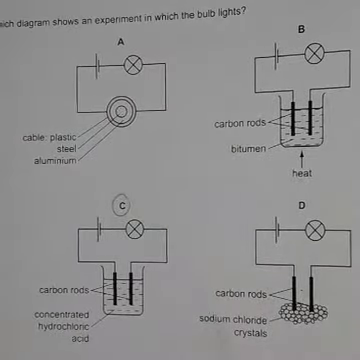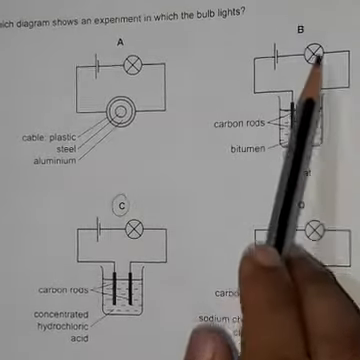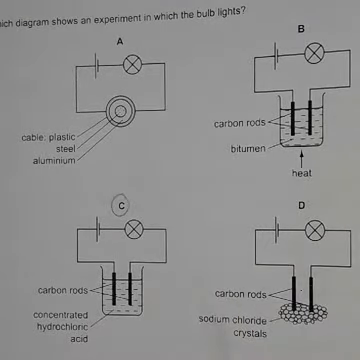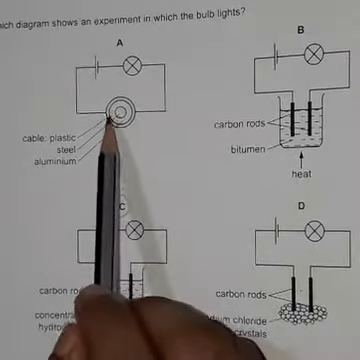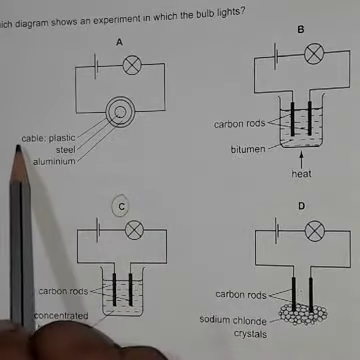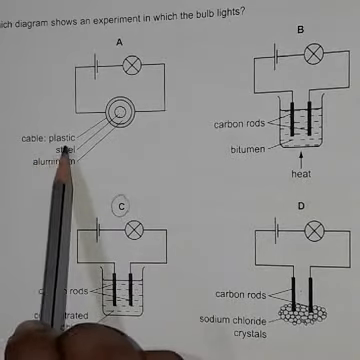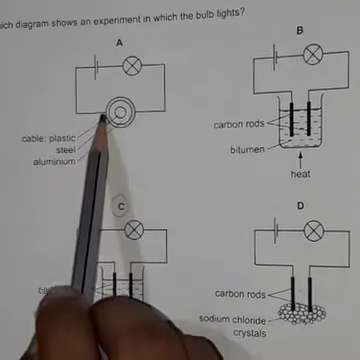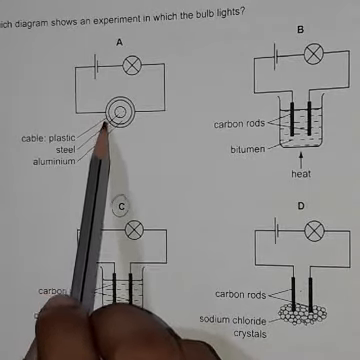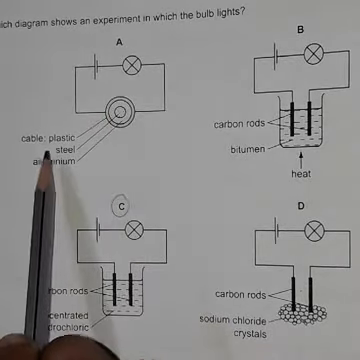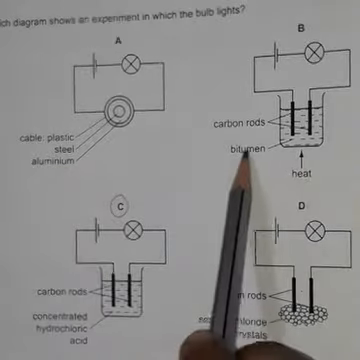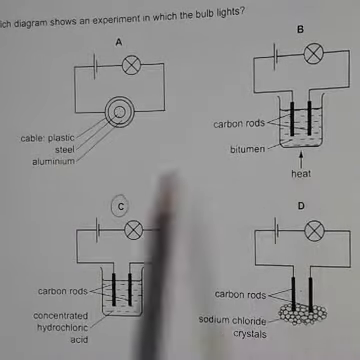All apparatus arrangements consist of a bulb. So in which case does the bulb light? Okay, so see here, this is wire. You can read it here. The outer layer is cable, plastic. This outer layer is plastic, it is insulated, so it does not pass electricity. And the second one is bitumen, which does not pass electricity.